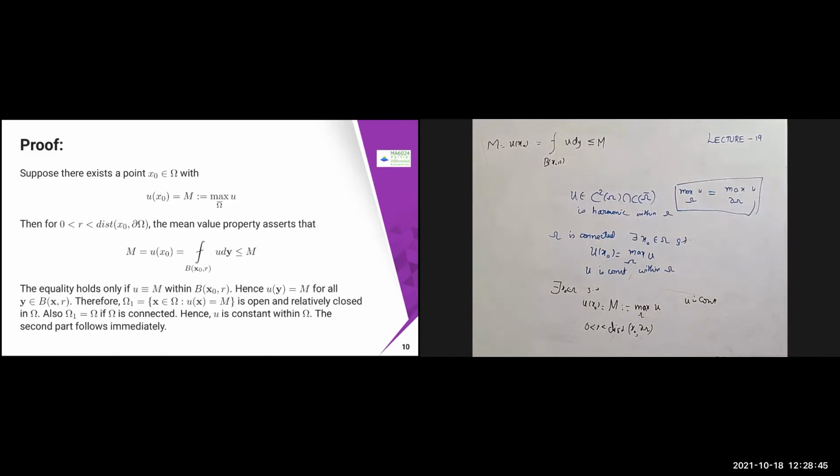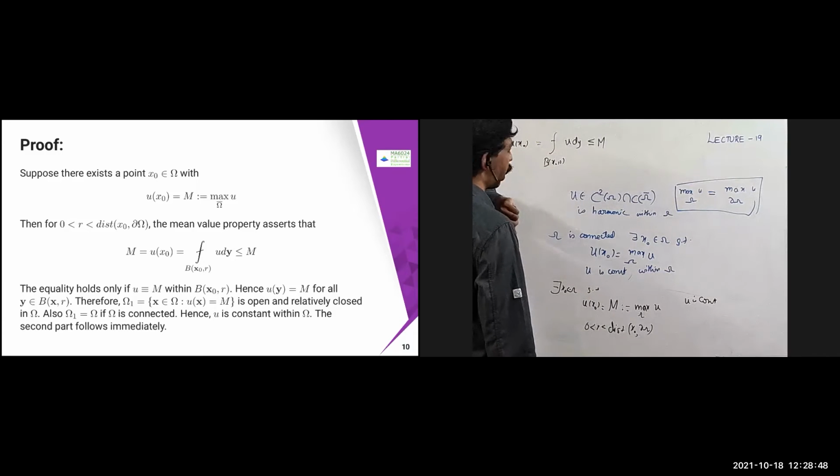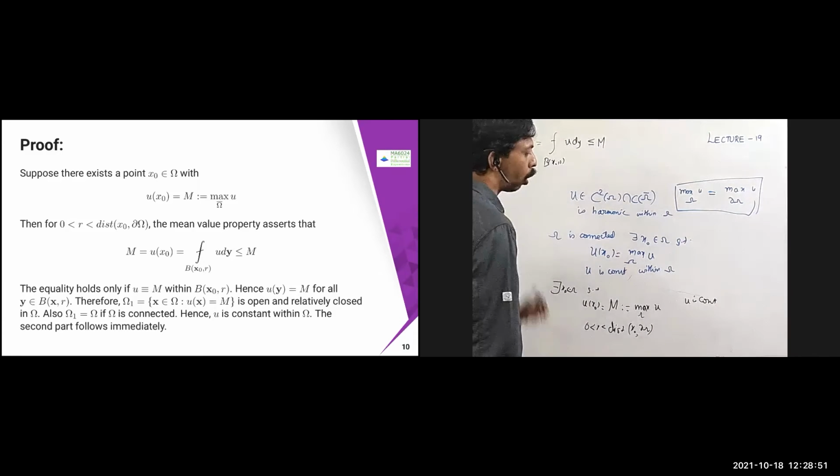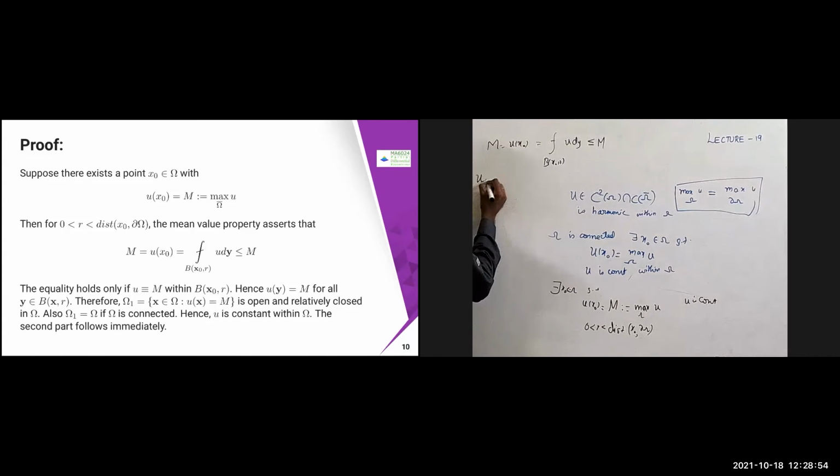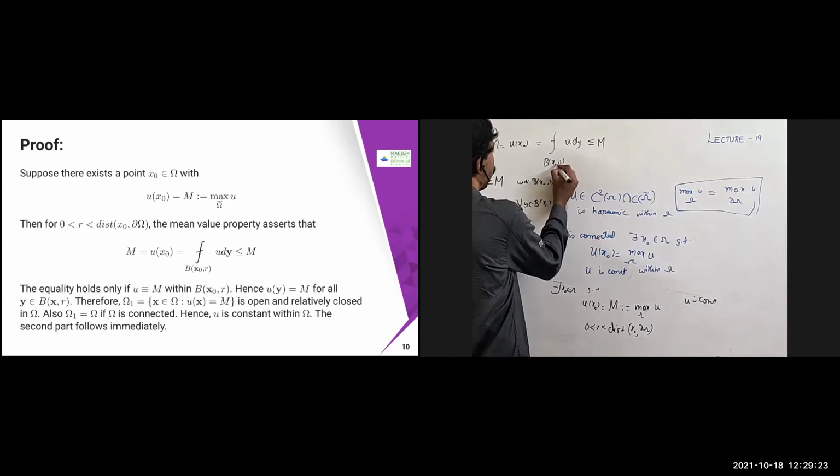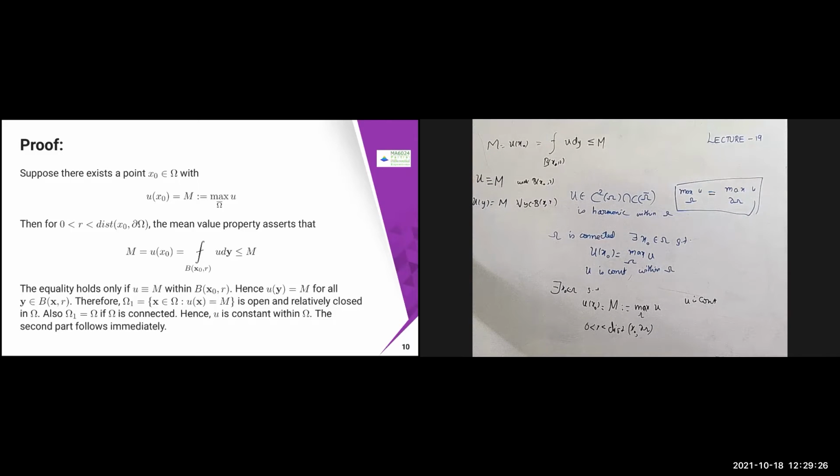So U of x naught, which is the integral over B of x naught comma r of U dy, is less than or equal to M. Here the equality will hold only if U is identically equal to M within B of x naught comma r. Only in that case the equality is going to come. So that means U of y equals M for all y in B of x naught comma r, which I have chosen.